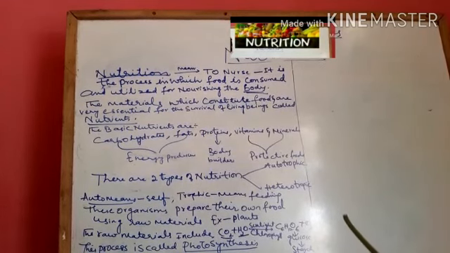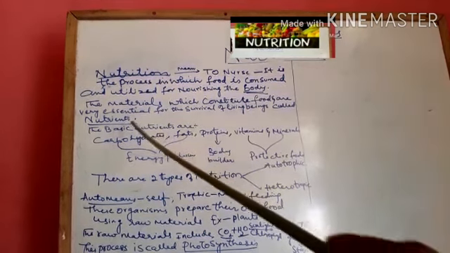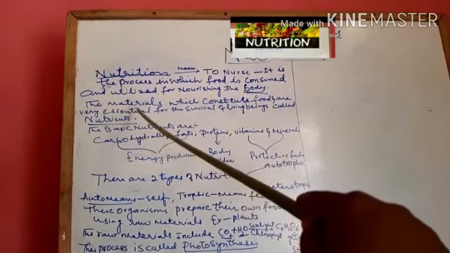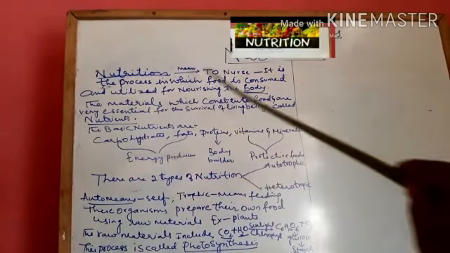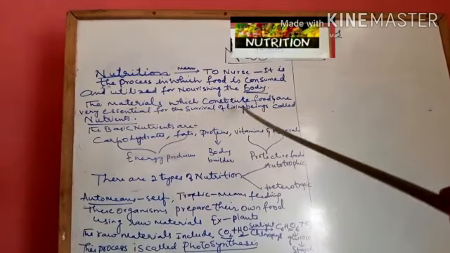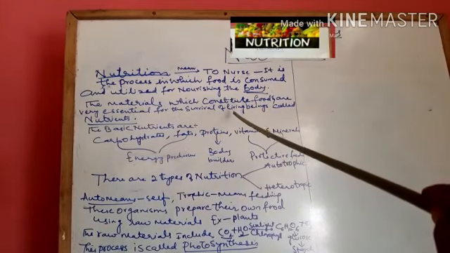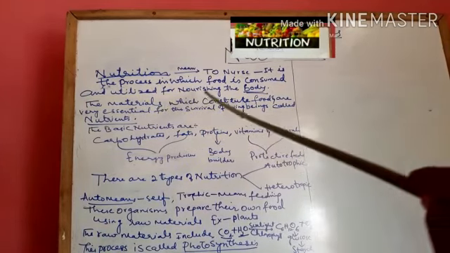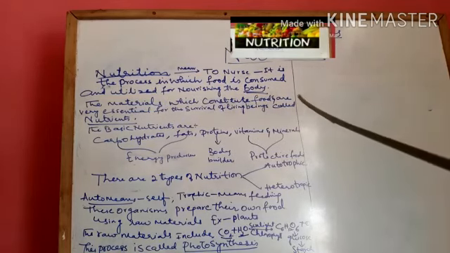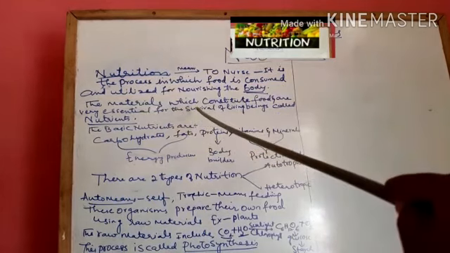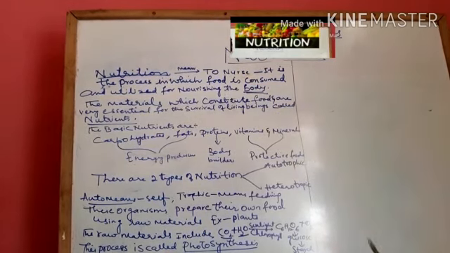So what are those food materials which help in nourishing our body? Those food materials are called nutrients. Nutrients are the materials which are very essential for our body, for survival. The materials which constitute food and which are very essential for the survival of living beings are called nutrients.